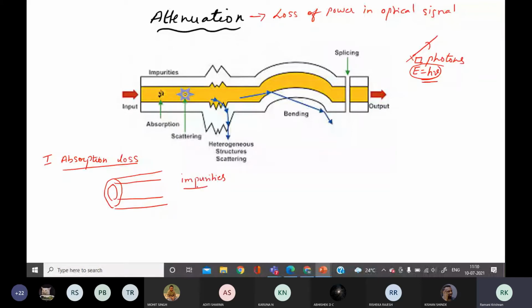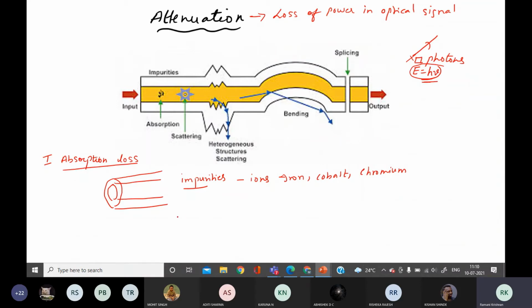Impurities means it has ions, like iron, cobalt, chromium. These ions are present naturally in the glass.